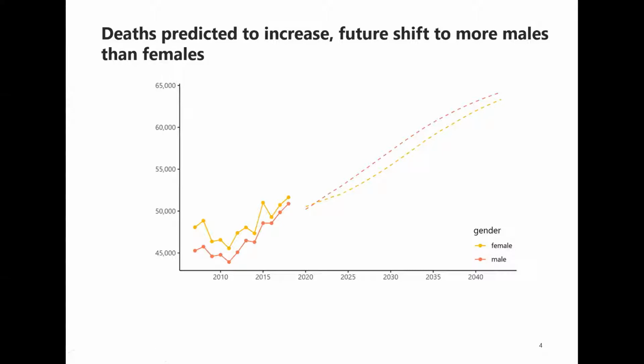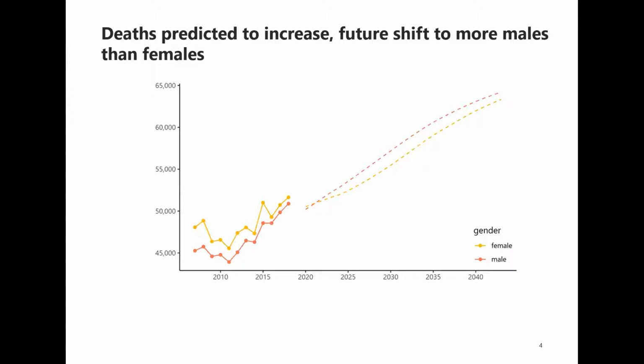Firstly, we're looking to see how the number of deaths has changed over time and how we believe it will change in future. Historically, we see that since 2011, in most years, not all but most, there's been a year-on-year increase in the number of deaths, and also that the gap between genders has been closing. The number of predicted deaths, represented by the dashed lines, and available from the Office of National Statistics, show a continuous and sustained increase in the number of deaths is expected. We also, in the predicted deaths, see males overtaking females for the first time, and male deaths continue higher throughout.